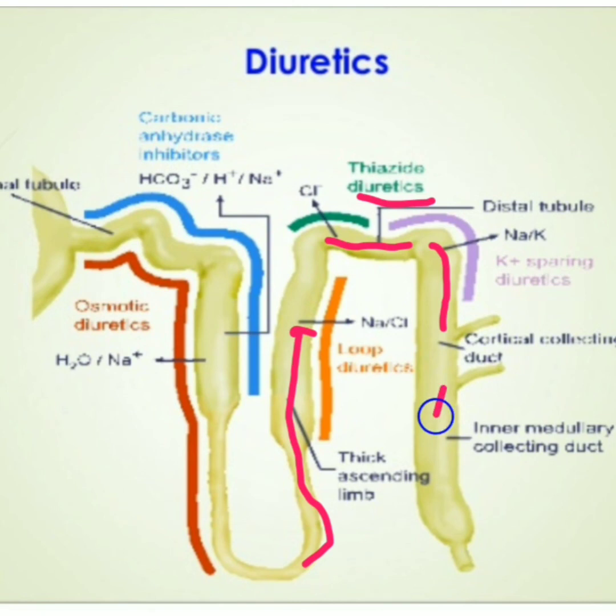This is the inner medulla collecting duct, and here HCO3-, H+ and Na+; carbonic anhydrase inhibitors act here. So friends, this is my total diagram of the diuretics, where diuretics act.